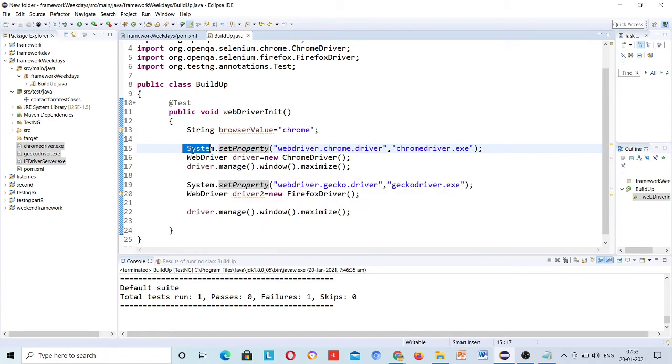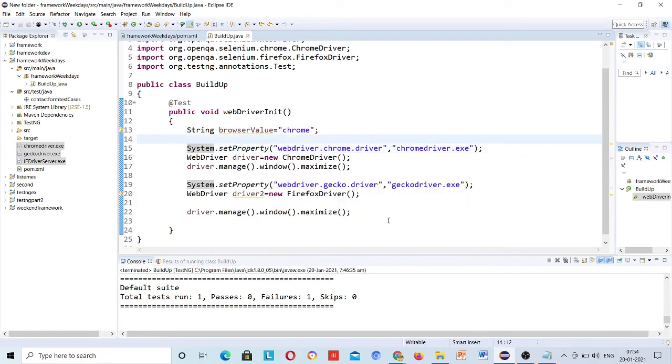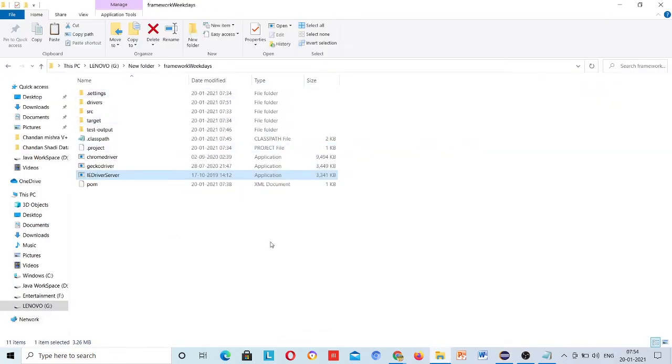If you paste something somewhere else, that doesn't mean you need not write some code. You have to write it. Doesn't matter where you are saving your exe files. The location, wherever you want, you can save. If you are saving all your exe files here, then it's okay, no problem.